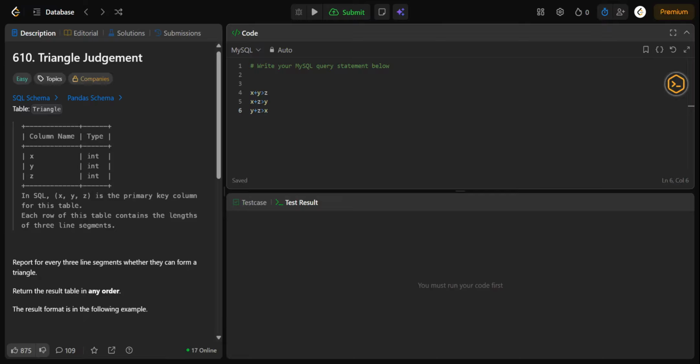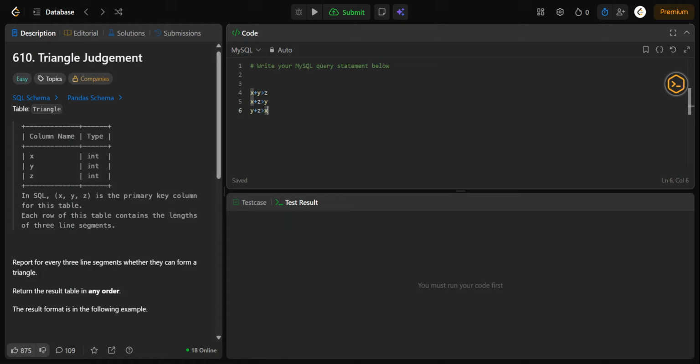If these three conditions are true, then we can say that it forms a triangle.